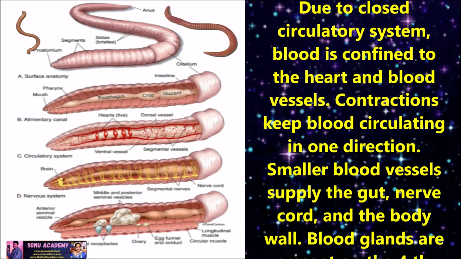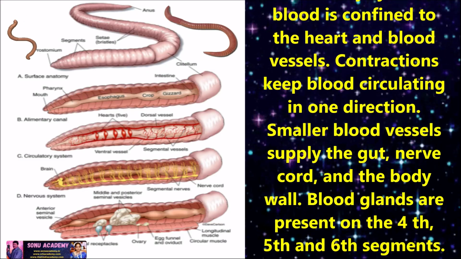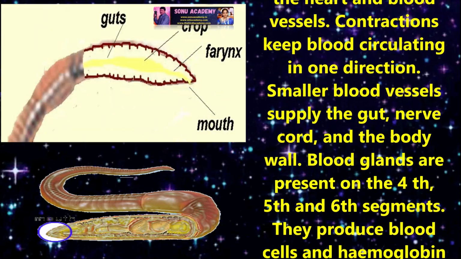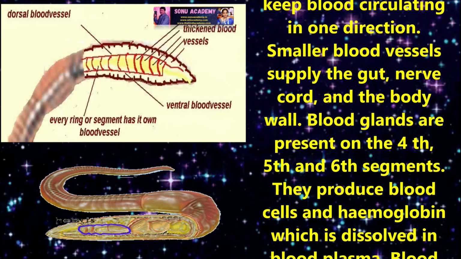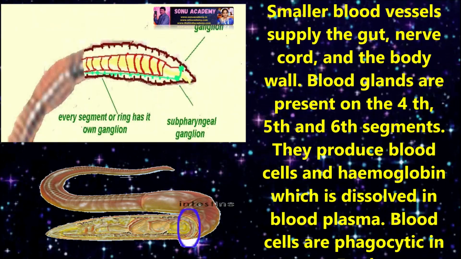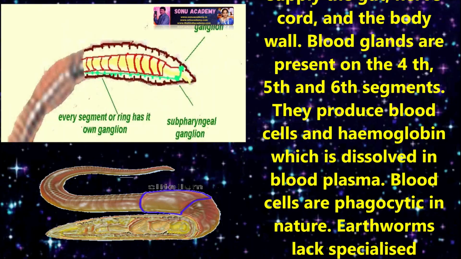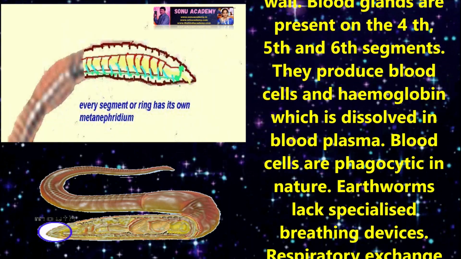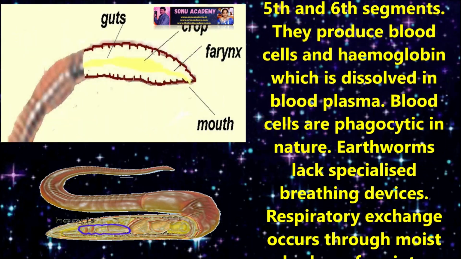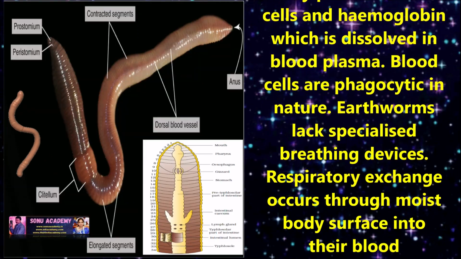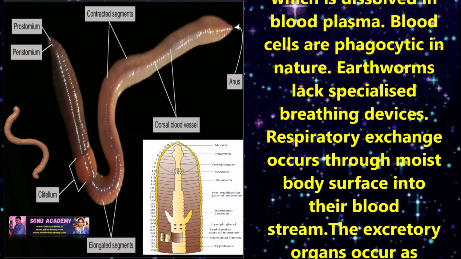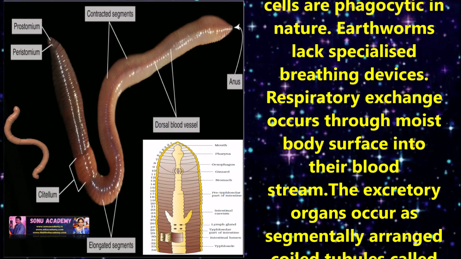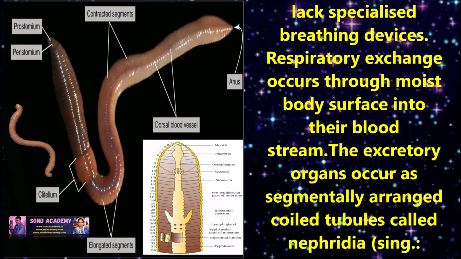Smaller blood vessels supply the gut, nerve cord and the body wall. Blood glands are present on the 4th, 5th and 6th segments. They produce blood cells and hemoglobin, which is dissolved in blood plasma. Blood cells are phagocytic in nature. Earthworms lack specialized breathing devices. Respiratory exchange occurs through the moist body surface into their bloodstream.